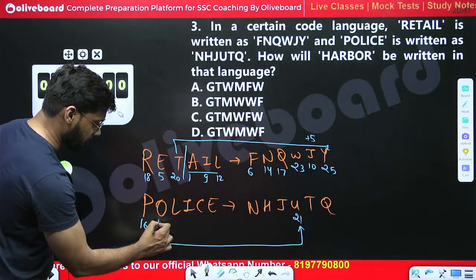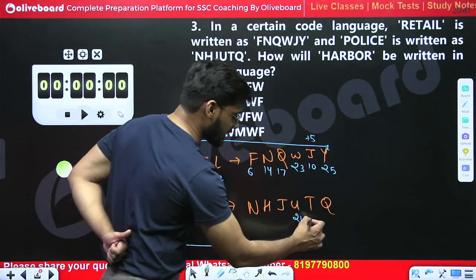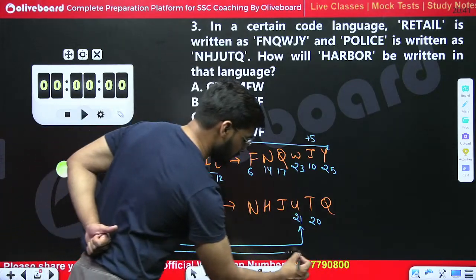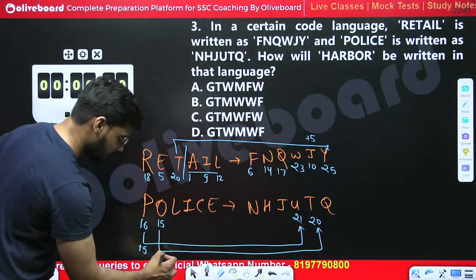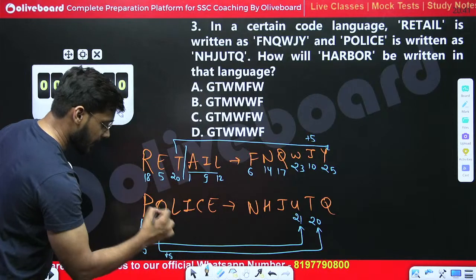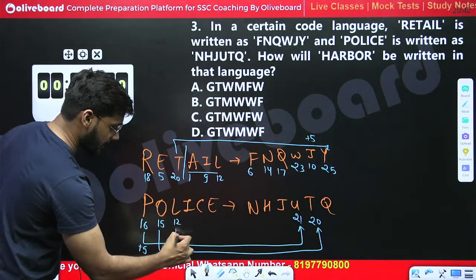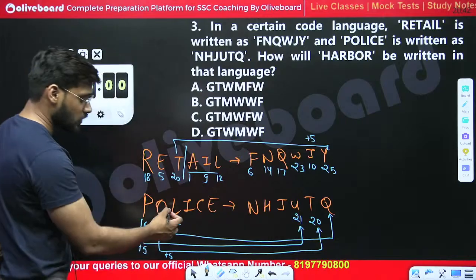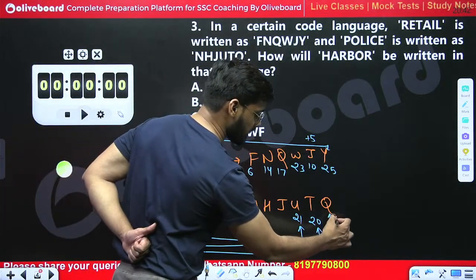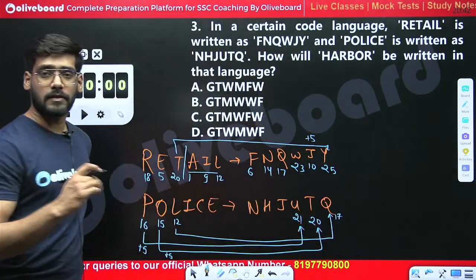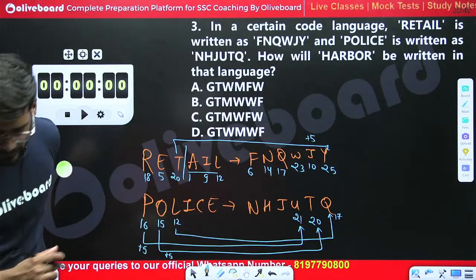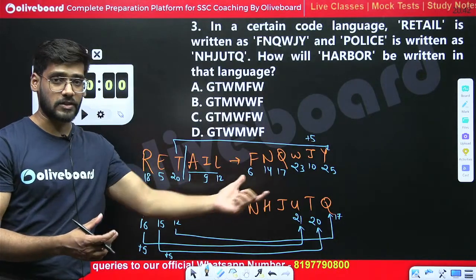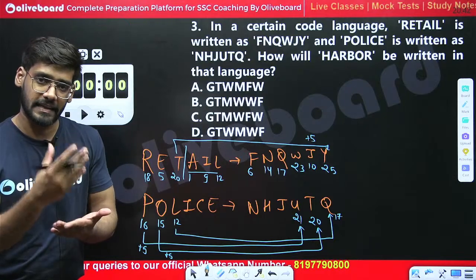O comes at 15 and T comes at 20. Again we have done plus 5. L comes at 12, and the last letter is Q: 12 plus 5 is 17, and Q comes at 17. So the logic followed here is the first 3 letters have been placed at the last 3 positions after adding plus 5 in each letter.